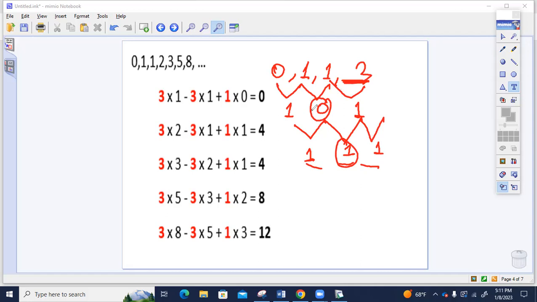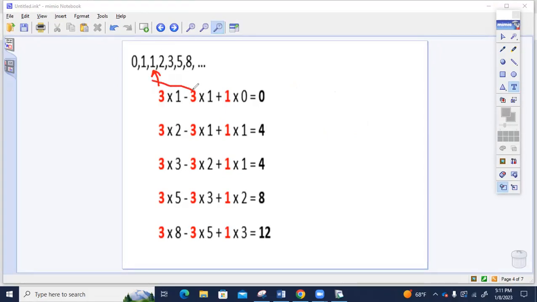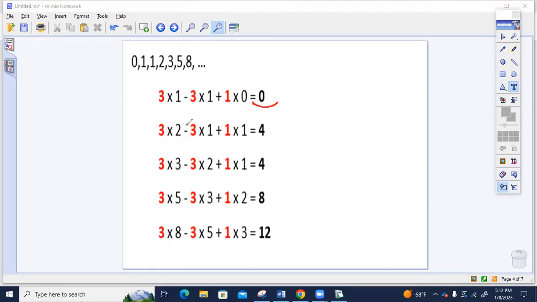0, 1, 1, 2. So 3 times 1 minus 3 times 1, and then plus 1 times 0 equals 0. And this time we take 1, 1, and 2 and multiply these numbers.